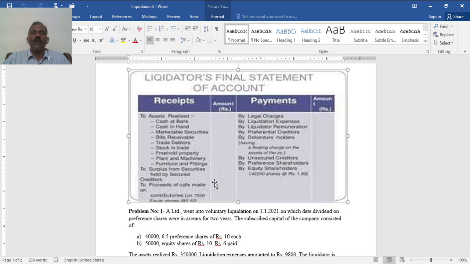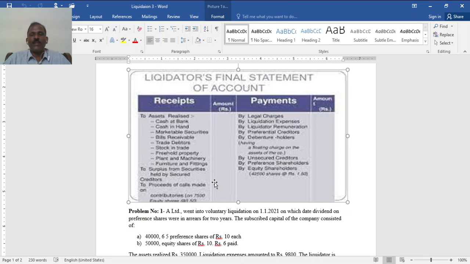See, sometimes an author will take the full amount, including assets realized which are given as security, and on the payment side, secured creditors will be shown. It is better to take only the surplus, meaning on the debit side only. Secured assets realized, say 10 lakh, less secured creditors 8 lakh, so 2 lakh surplus.